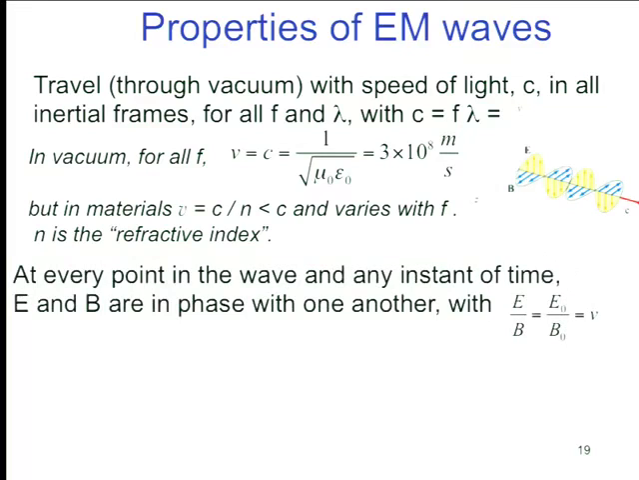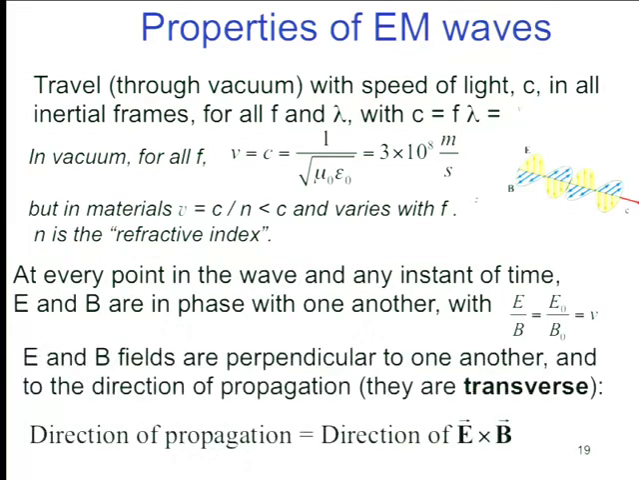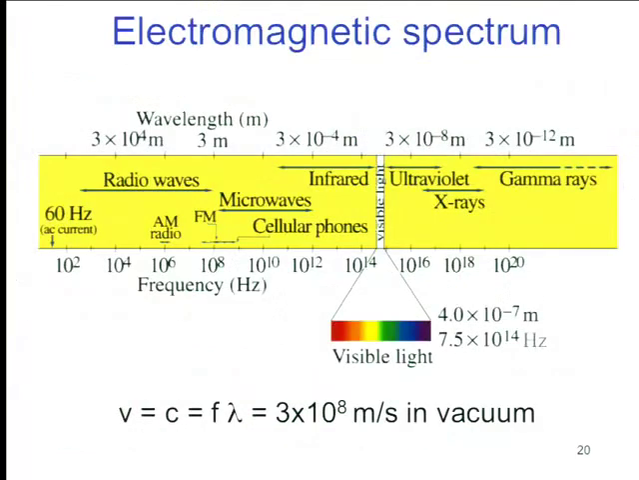So here's another repeat of this property: the ratio of E to B is always equal to the velocity c, and the direction of propagation is E cross B, and they are perpendicular to each other, which we call transverse. In other words, the waves are going that way, but the fields are pointing the other way. And as we said, we now have a whole spectrum of different electromagnetic radiations, different wavelengths.